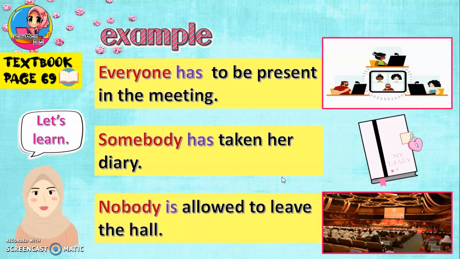And the last one is nobody is allowed to leave the hall. Walaupun nobody ni tak ada seorang pun, maksudnya tak ada. We use is. Singular verbs for nobody. Jadi kita anggap dia satu, singular subject. Nobody is allowed untuk tinggalkan the hall.